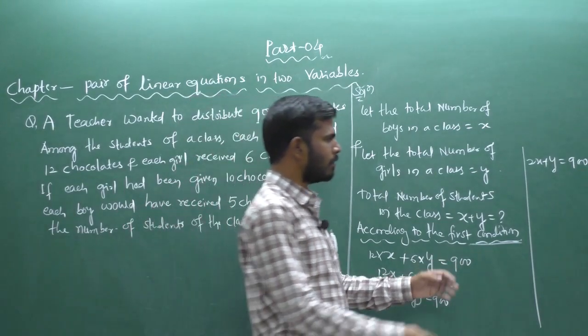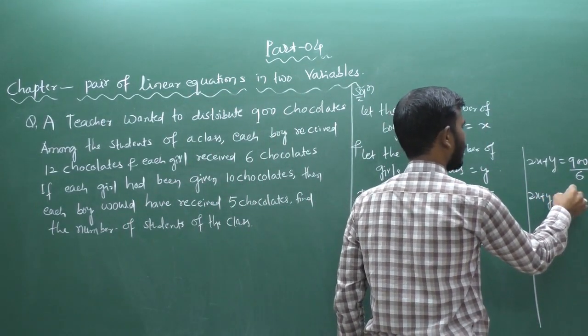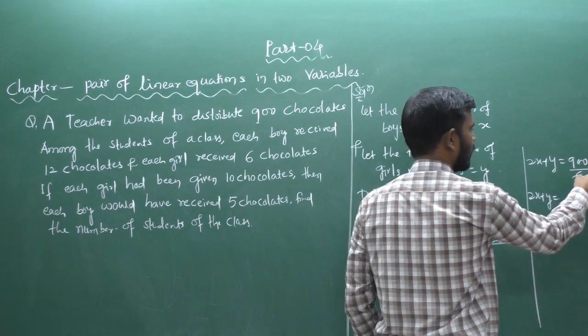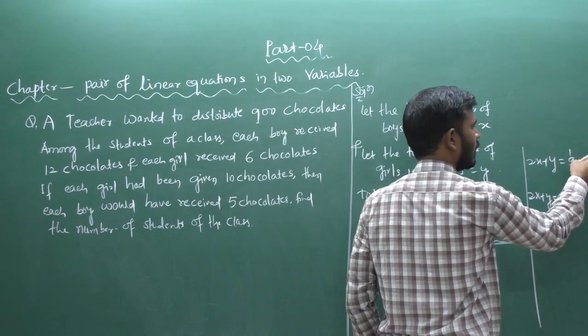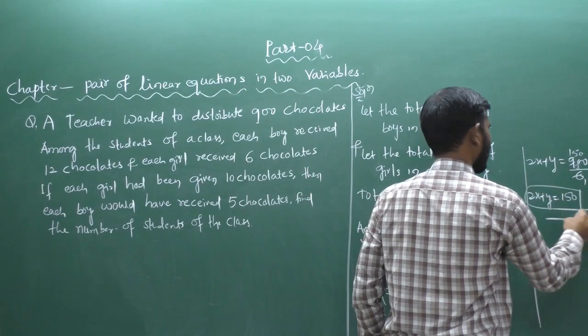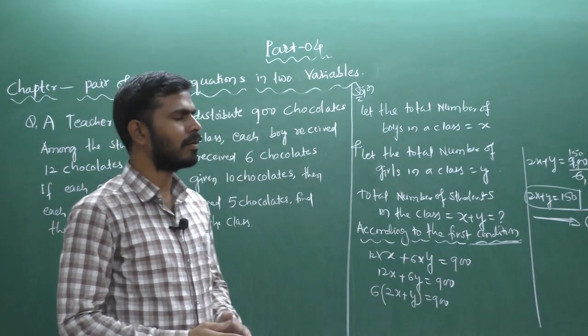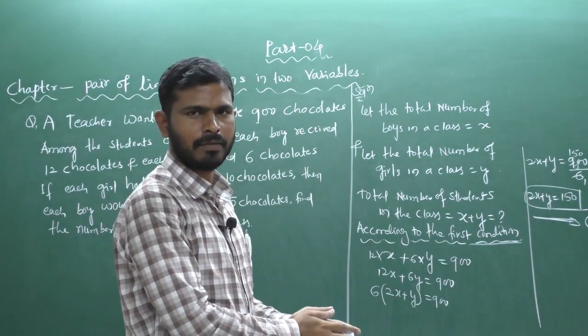Next, simplifying, 2x plus y equals 900 divided by 6, which is 150. This is equation number 1: 2x plus y equals 150. This is the first equation.